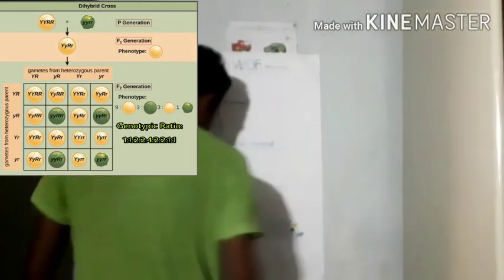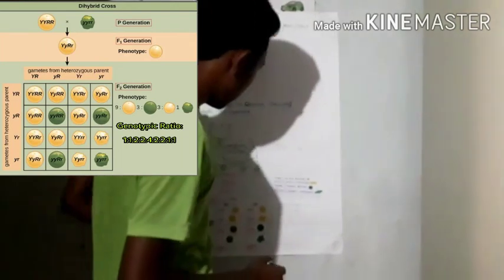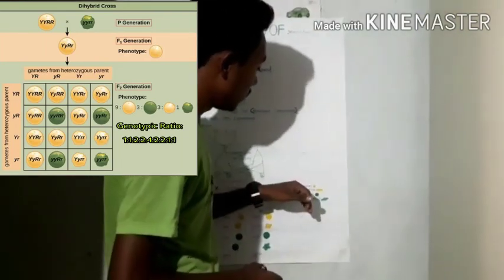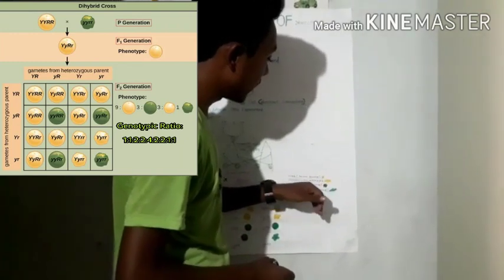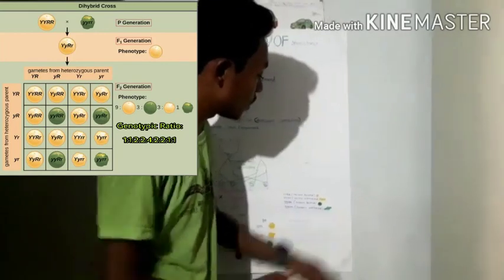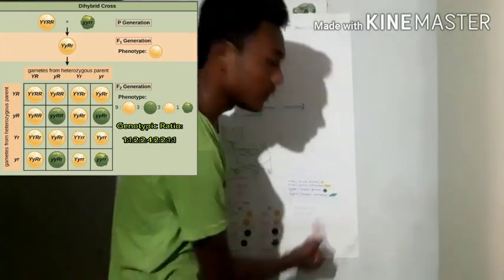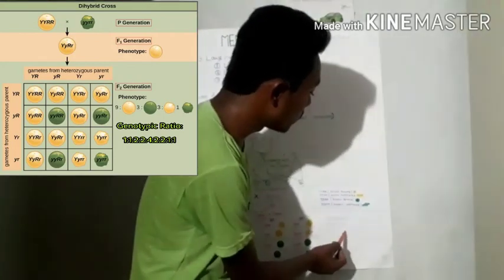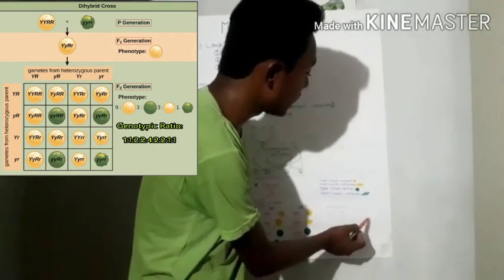So in this case, he got four varieties of plants: yellow round, yellow wrinkled, green round, and green wrinkled. The phenotypic ratio is 9:3:3:1, and the genotypic ratio is 1:1:2:2:4:2:2:1:1.